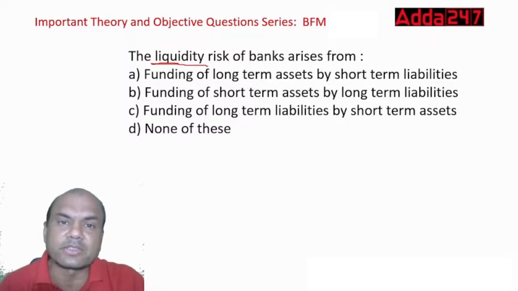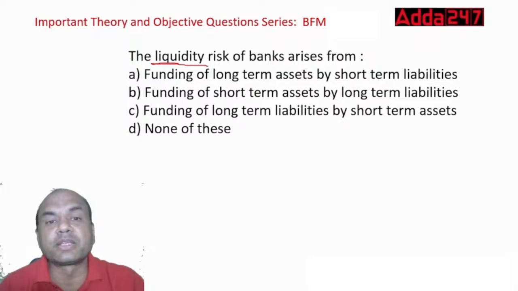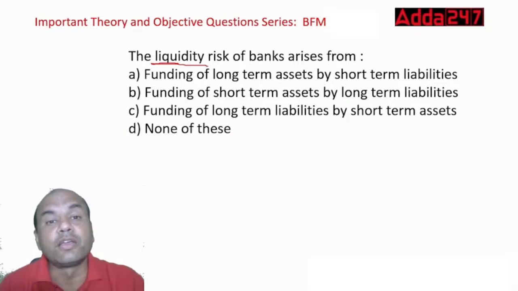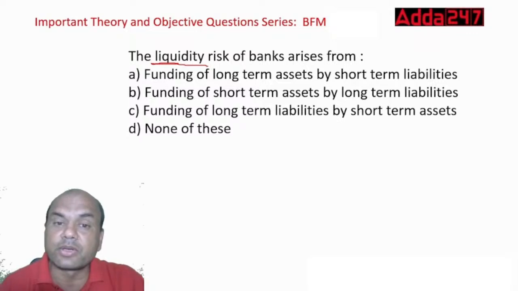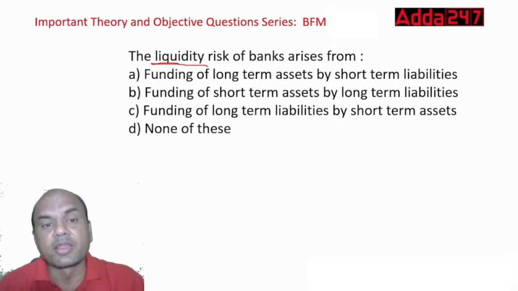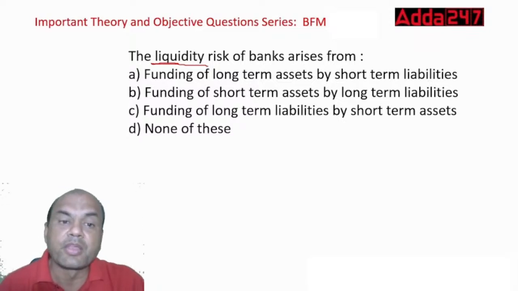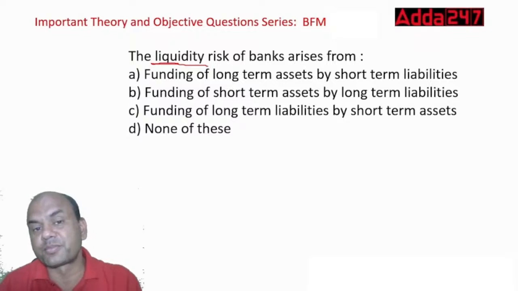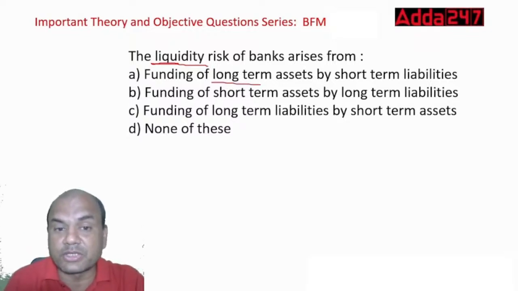Same thing about the banks also. Bank has to pay some bondholder. At that time, the bank doesn't have the money. That is a liquidity risk. If some depositor comes for withdrawal, the bank doesn't have money. That is a liquidity risk. So this liquidity risk of the bank arises from number one, funding of long-term assets by short-term liabilities.